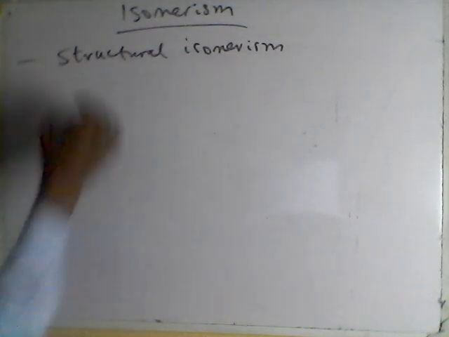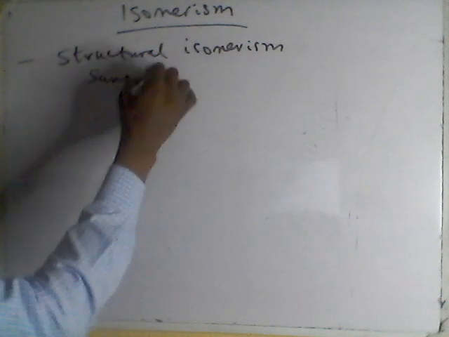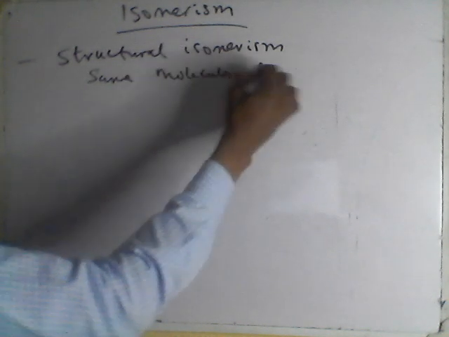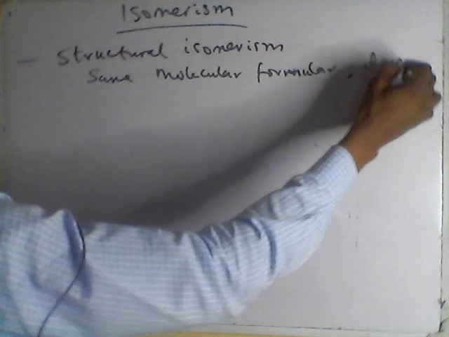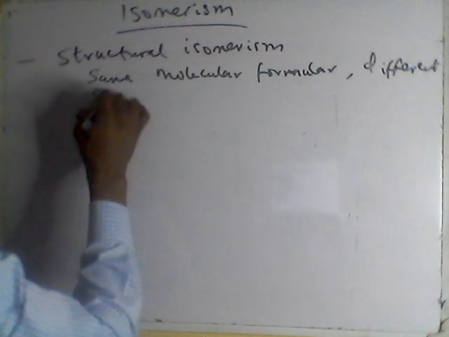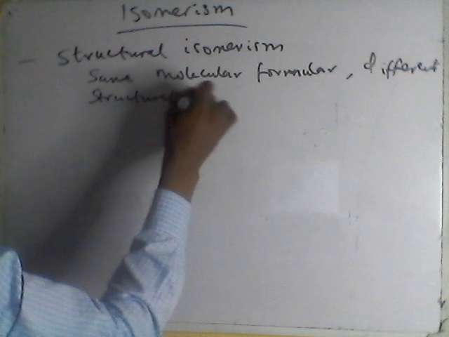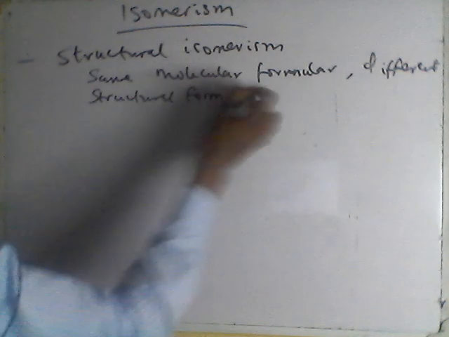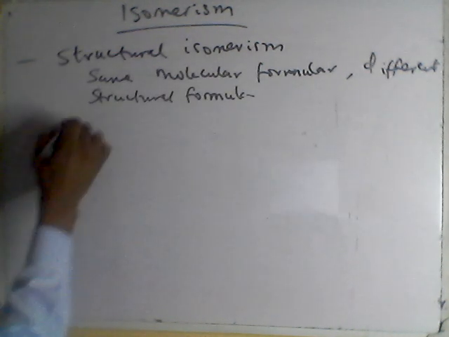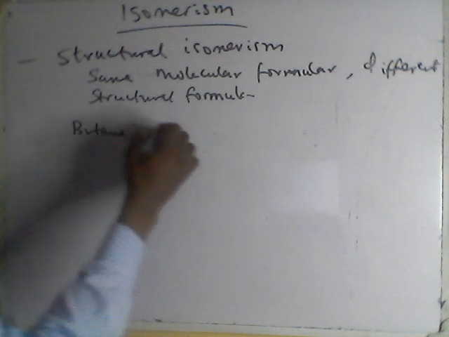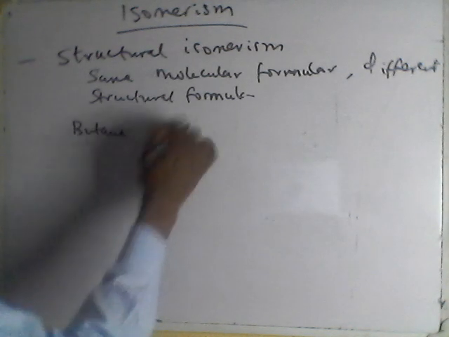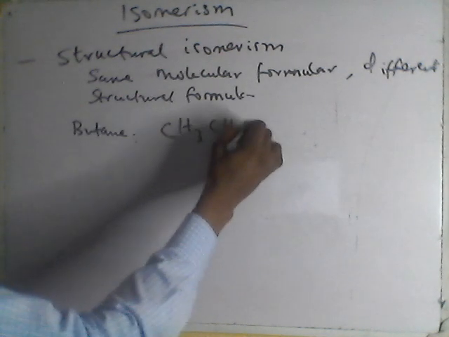This one has the same molecular formula and a different structural formula. Okay, so an example of this kind of isomerism is butane. Butane exhibits two kinds of structure. I have it like this: CH3, CH2, CH2, CH3. This is butane.